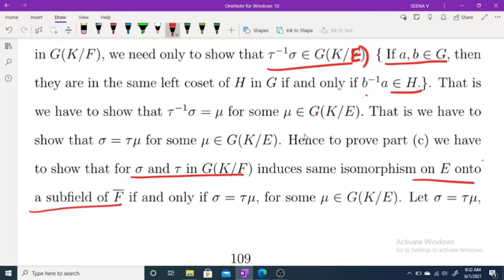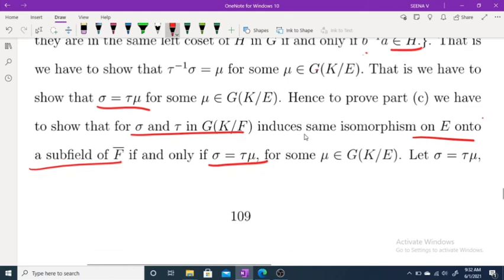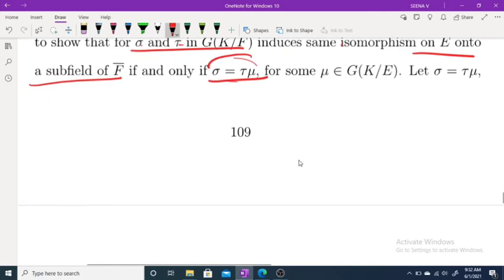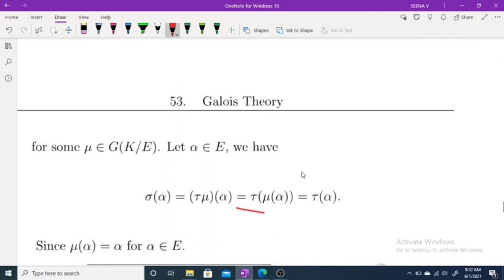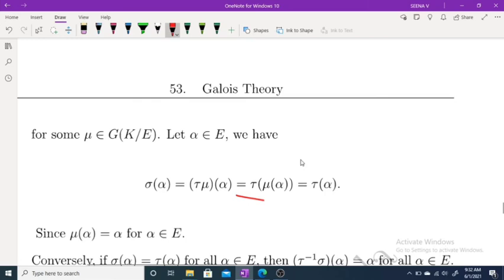For this, it is enough to prove that being in the same left coset means this condition, that is, sigma equals tau nu for nu belongs to G of K over E. So first we assume this one, then we prove this one. Conversely, we assume this one, then we prove this one. So let sigma equal tau nu for some nu belongs to G of K over F. We have to prove sigma and tau induce the same automorphism. Let alpha belong to E.